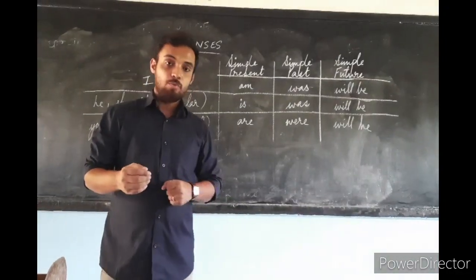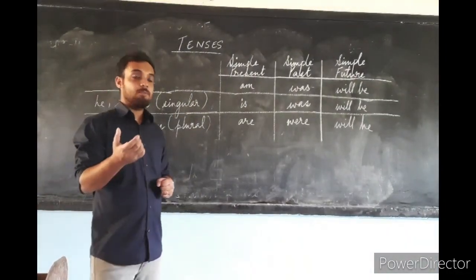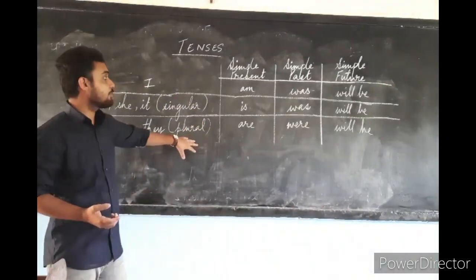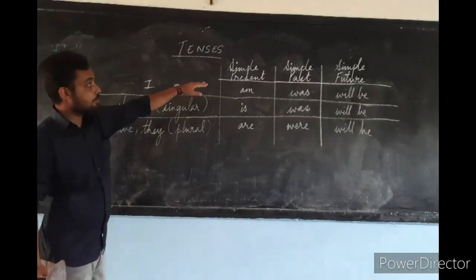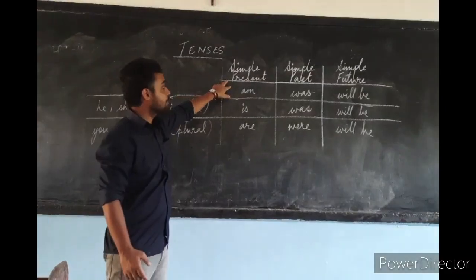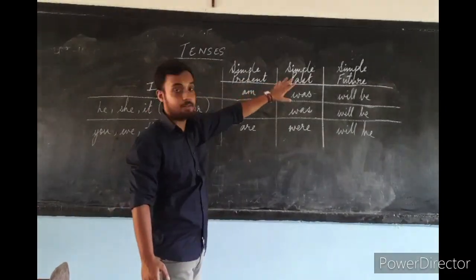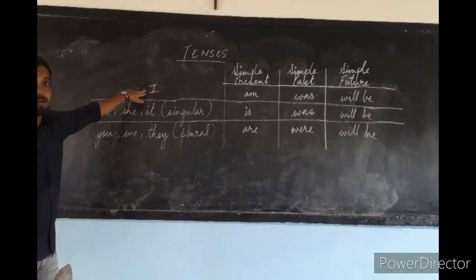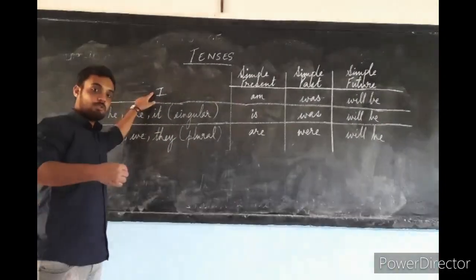Now I will tell you where to use be. Look at this table very carefully. I have made three boxes, that is of simple present, simple past and simple future. Now over here, I refers to me.